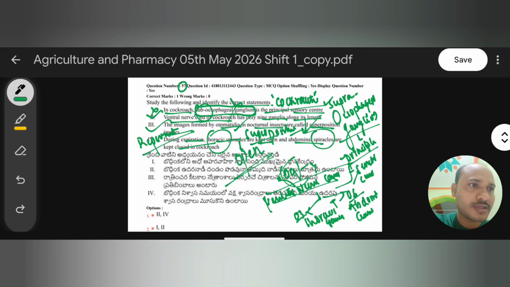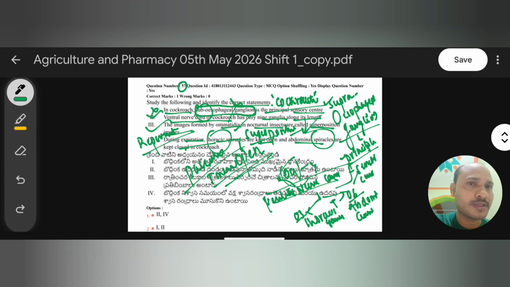Spiracles are respiratory structures present along the side of the cockroach, and they are always open. They are never closed. Why? Because respiration is a passive transport of gases in the cockroach. Hence the thoracic spiracles and abdominal spiracles must always be open.